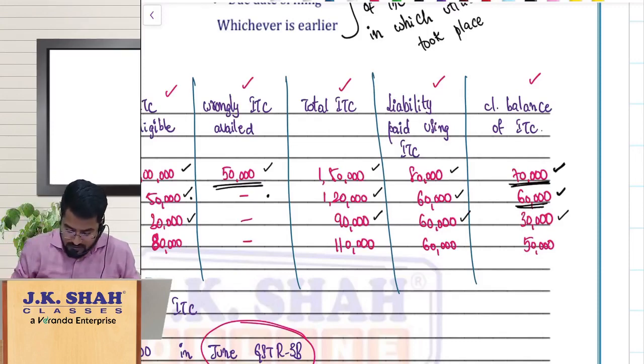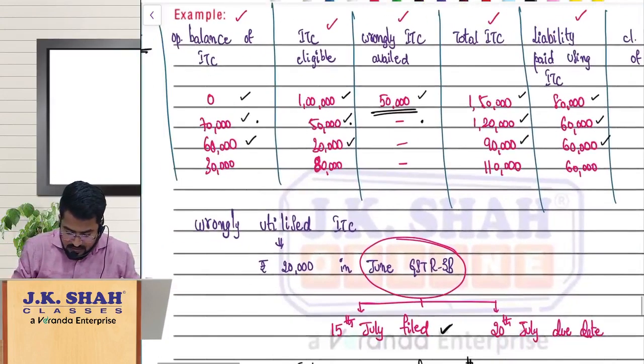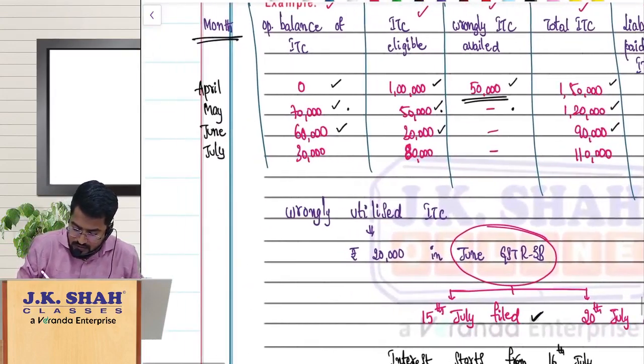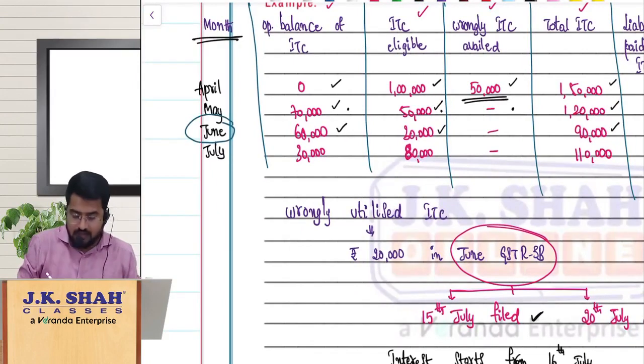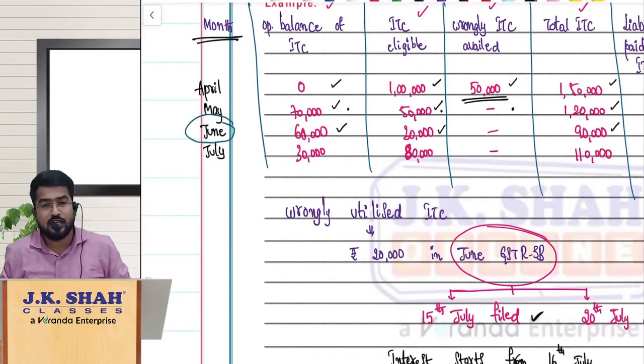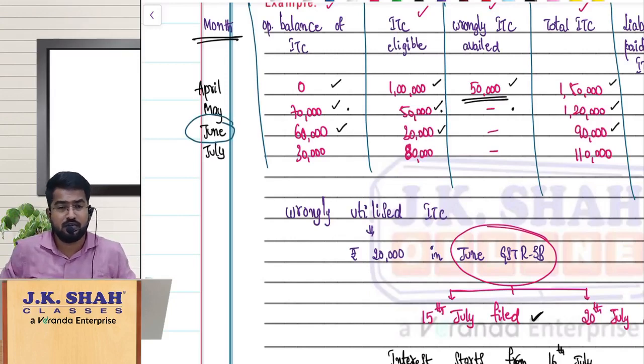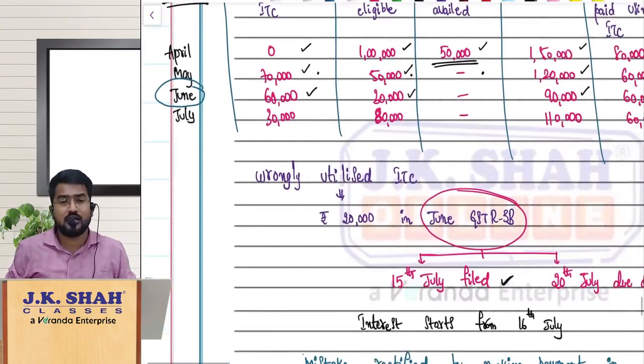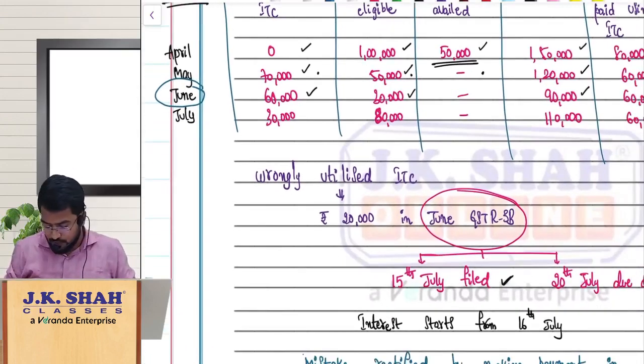So what should I see here? Sir, in which month's GSTR 3B have you used this amount? Sir, when you were filing the June month GSTR 3B, you used this wrongly availed 20,000 ITC. That has been utilized here, 20,000. Which month's 3B? GSTR 3B of June.